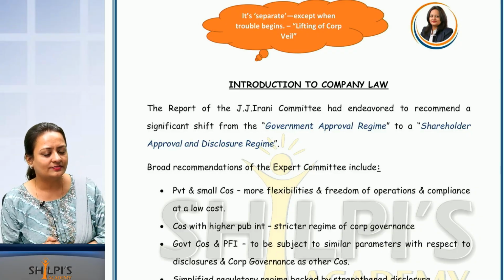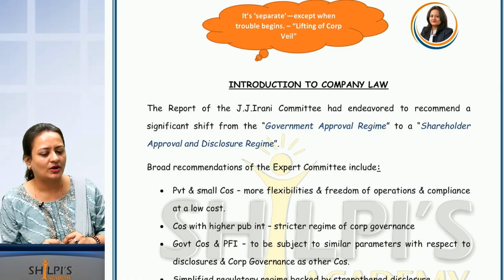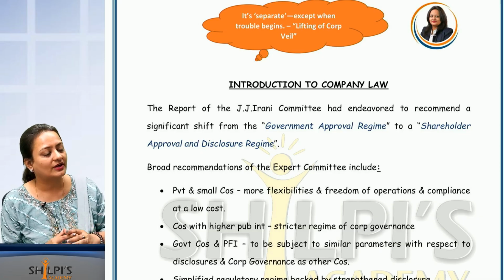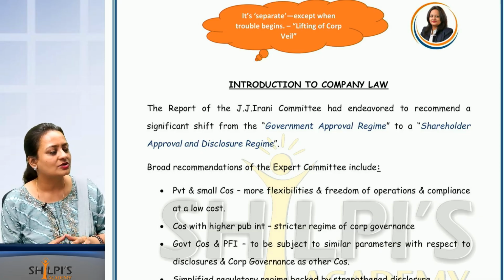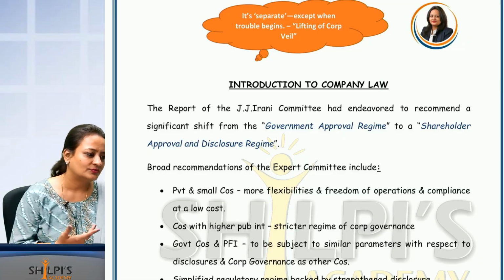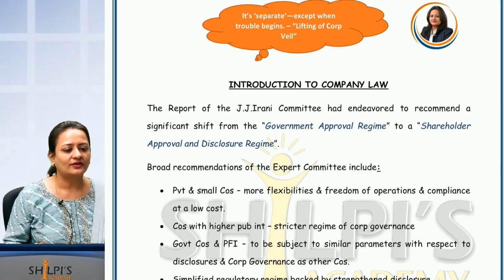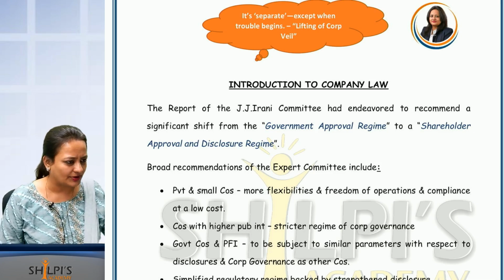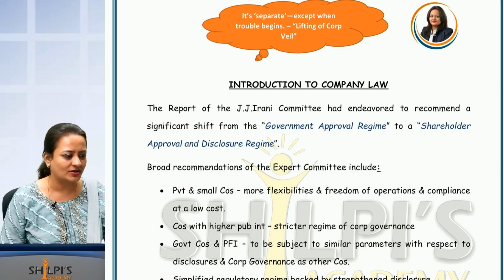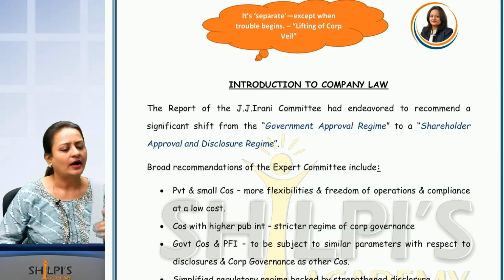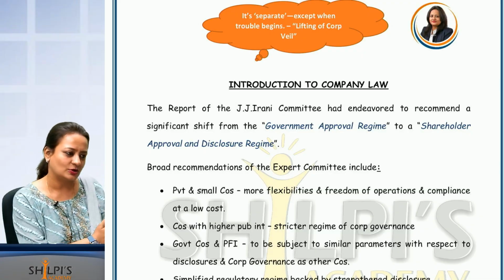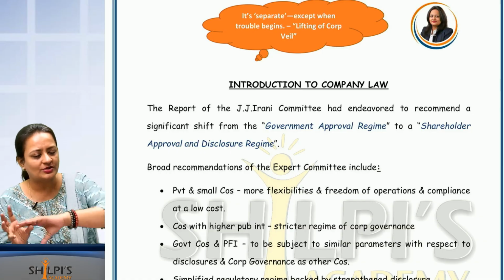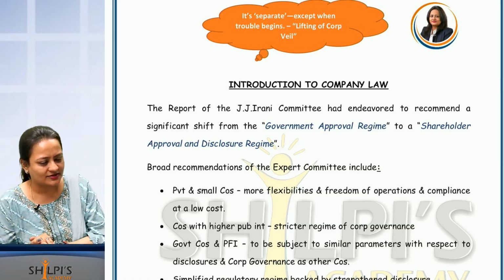Now what is the regime? Shareholder approval and disclosure regime. Who is the owner of the company? Shareholders. So whom should I take approval from? Shareholders. So whatever is now required to do, for most of the things I don't have to go to government. I have to ask my owners, which is the shareholders, or I can do it and disclose it. Is the concept clear? From government approval regime to shareholder approval and disclosure regime.